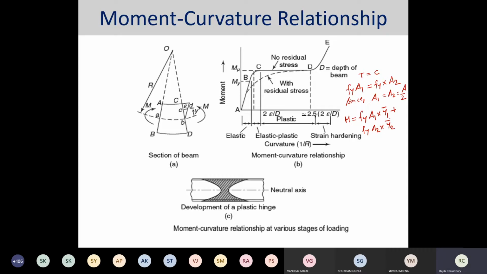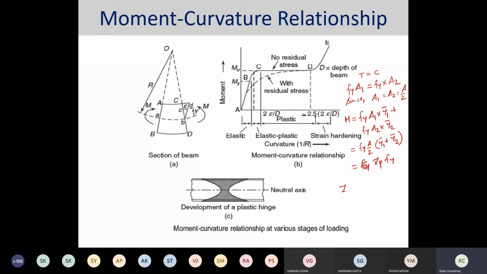So from here we are going to get Fy times A by 2 times Y1 bar plus Y2 bar. Now this is equal to Zp times Fy.